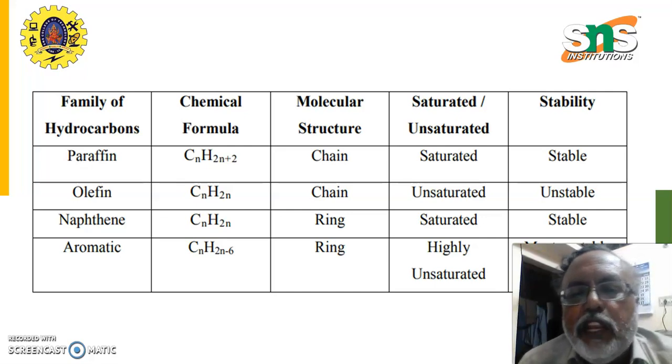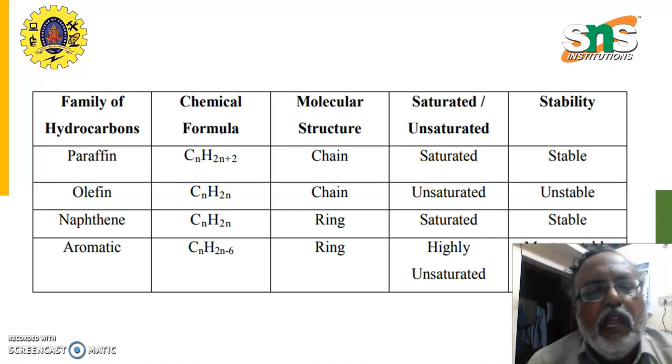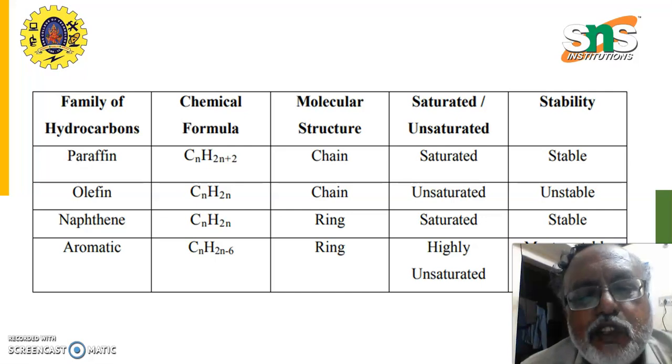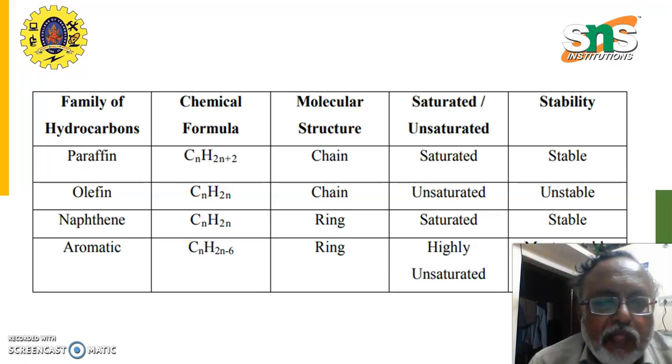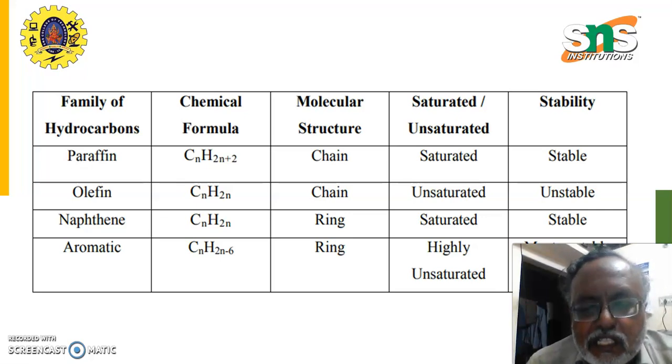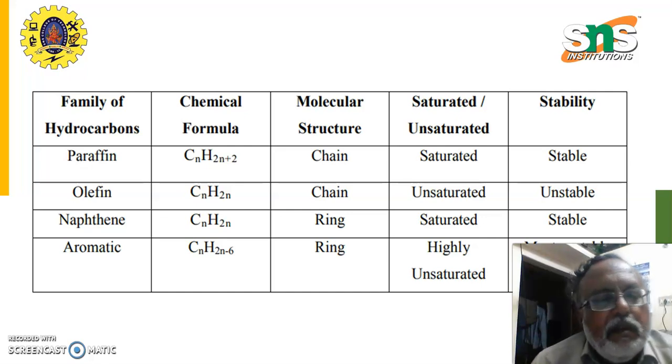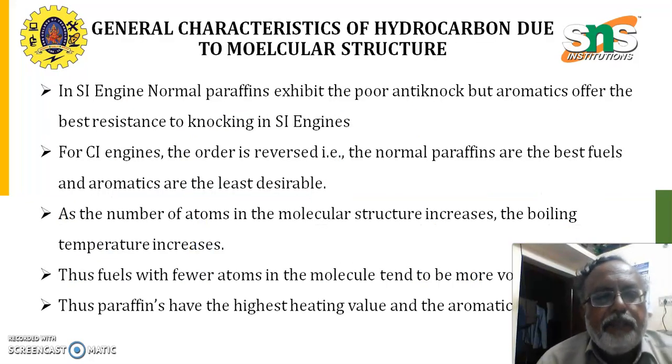Paraffin is a saturated chain which is stable. Olefin is an unsaturated chain which is unstable. Naphthalene is a saturated ring which is stable, and aromatic is highly unsaturated and it is the most unstable.